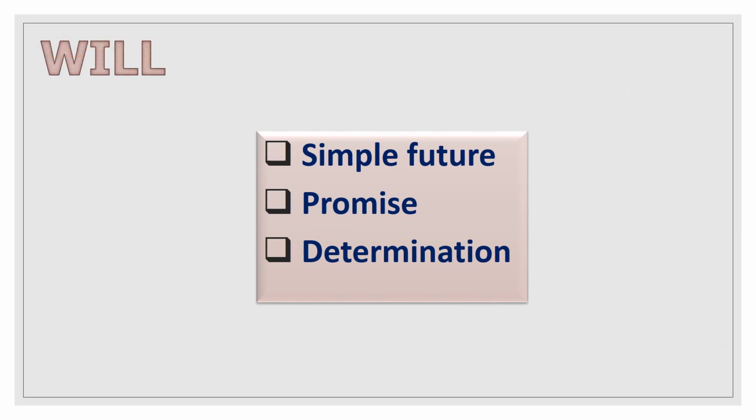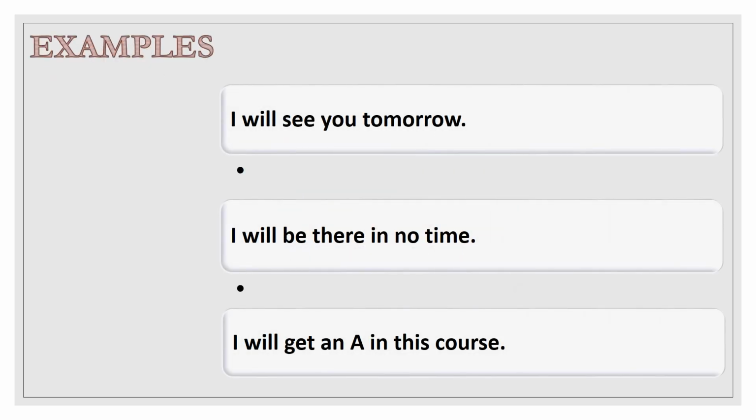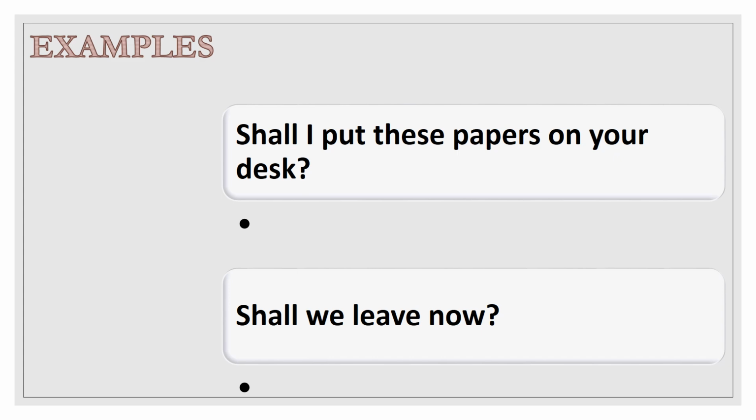Will is used for simple future, for promise, and for determination. For example, I will see you tomorrow. I will be there in no time. I will get an A in this course. Shall is used for an offer to do something for someone, and for first person questions asking for agreement. For example, shall I put these papers on your desk? Shall we leave now?